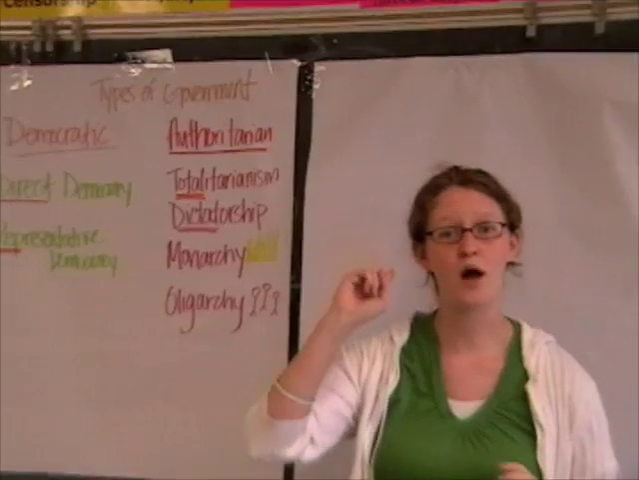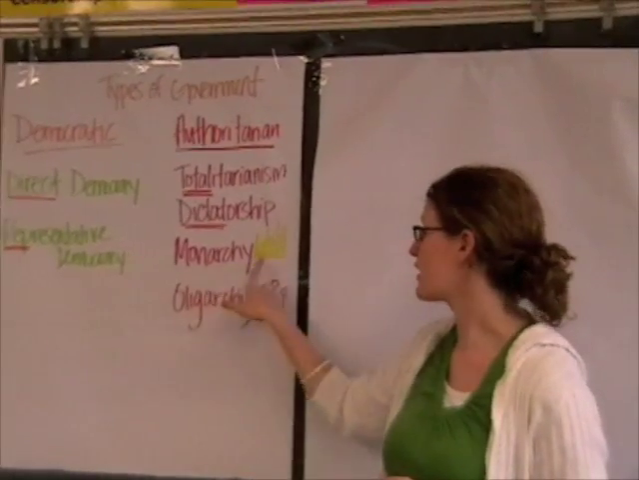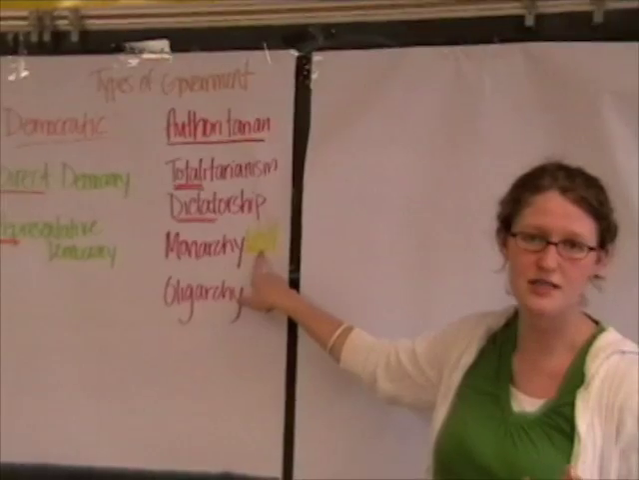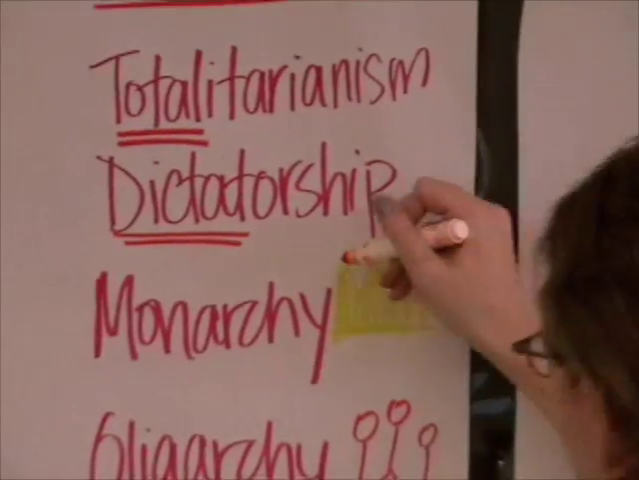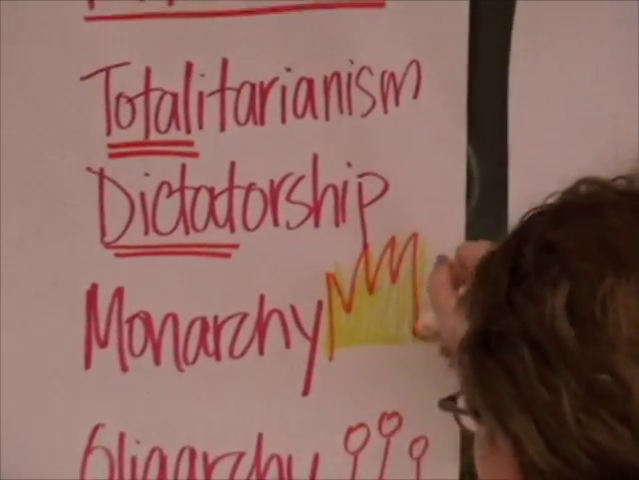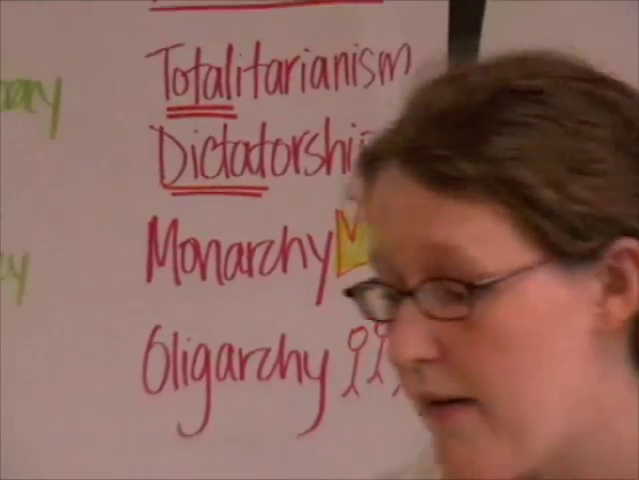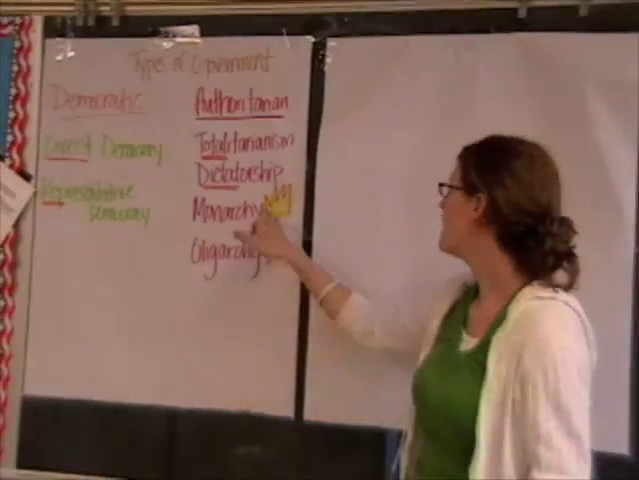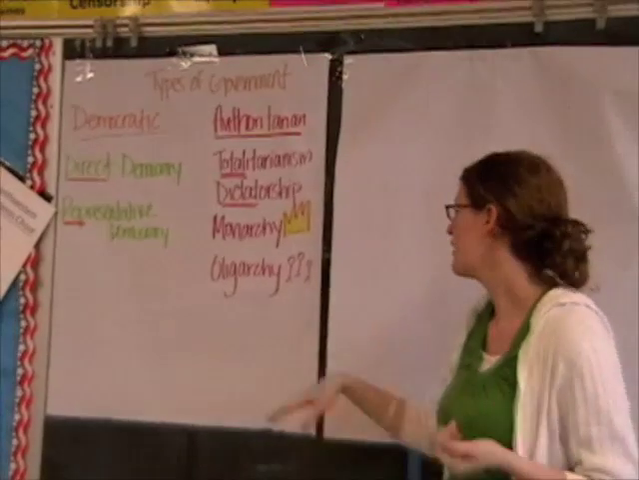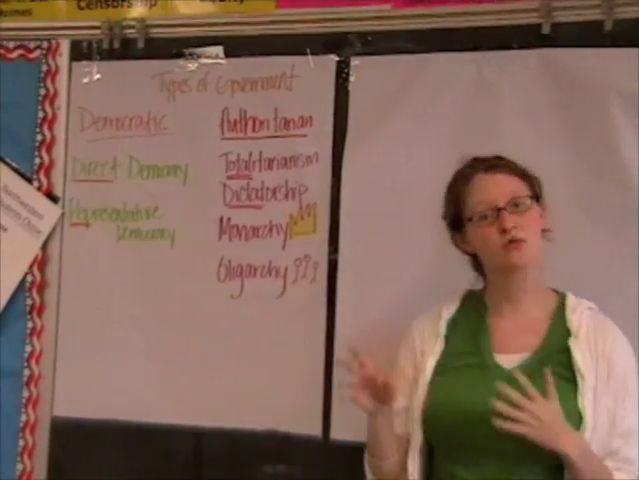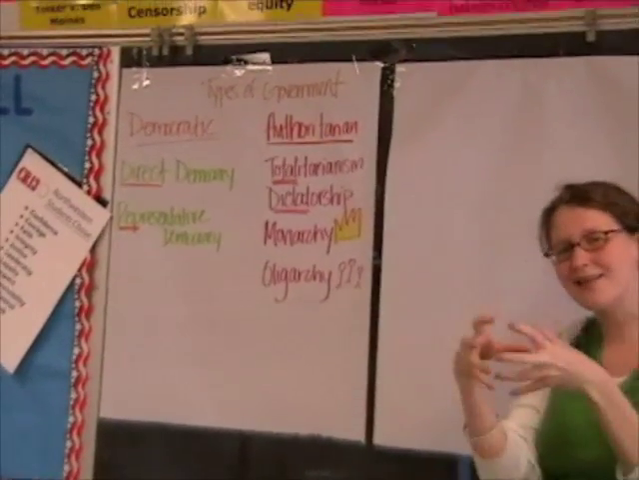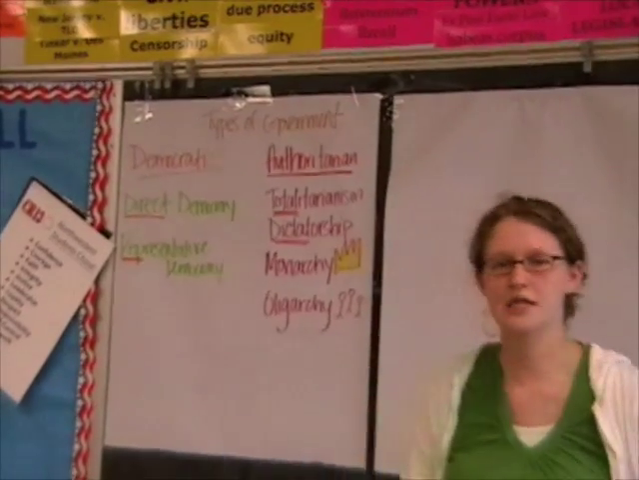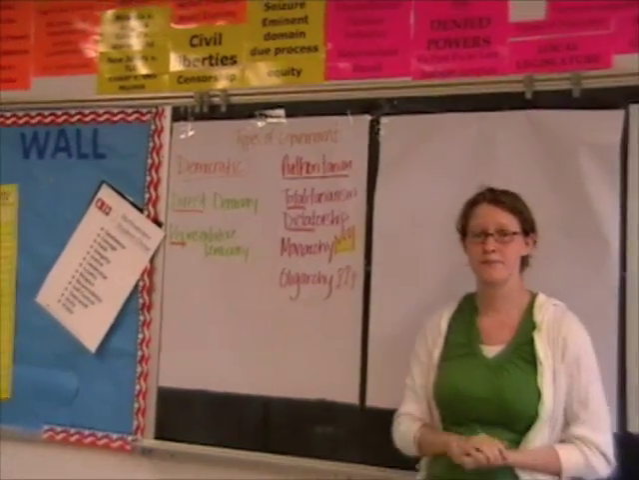Now, going off of that one person, we also have monarchy. And Miss Church is not an artist, I apologize, but this is supposed to be a little crown, okay? A monarchy is when there is someone who is making, again, those decisions for you, but they're royalty, okay? Oligarchy, that's ruled by a few group of people. It's not one person, but it's still a select little group. And they're making all the decisions, and everybody's got to live by them.